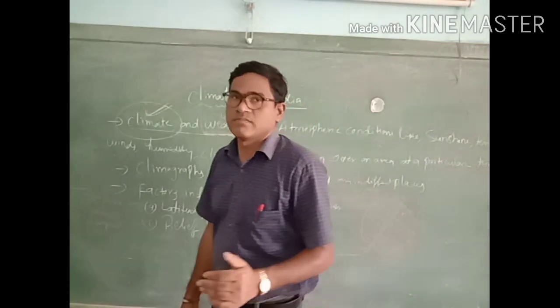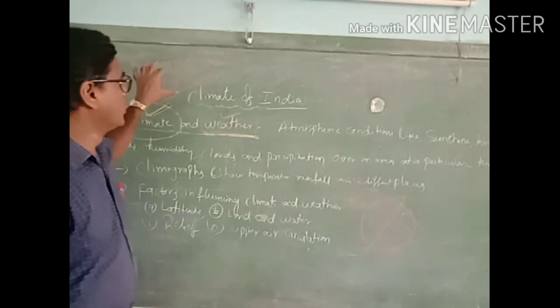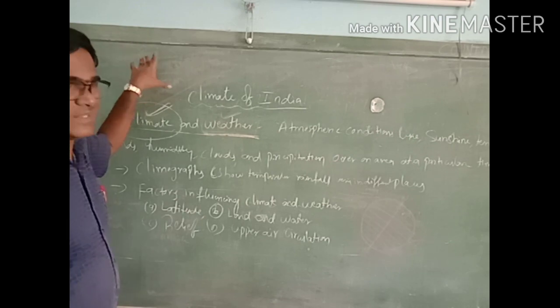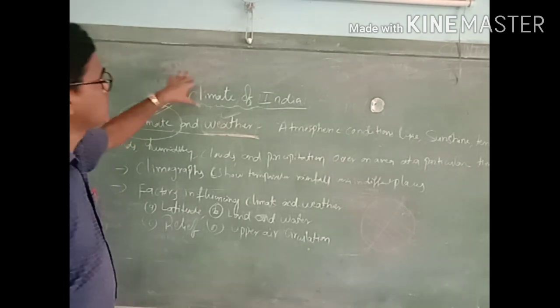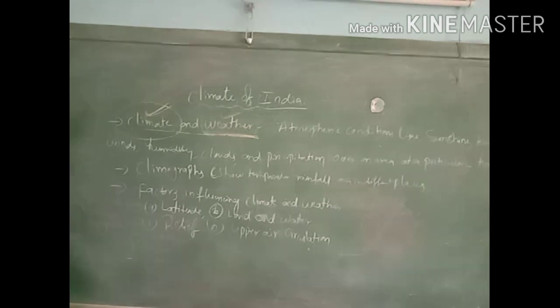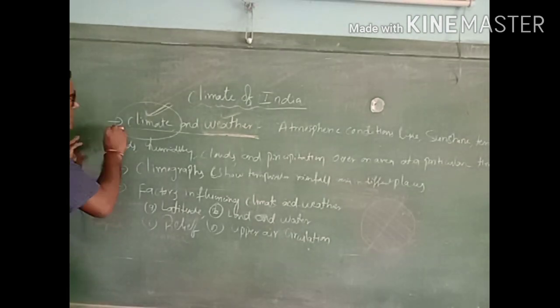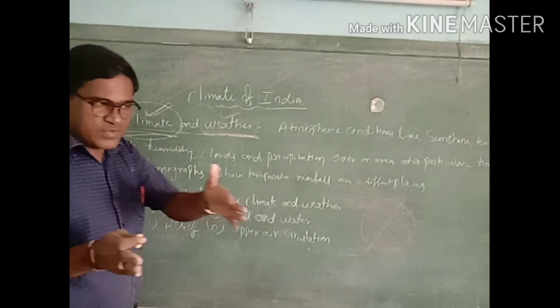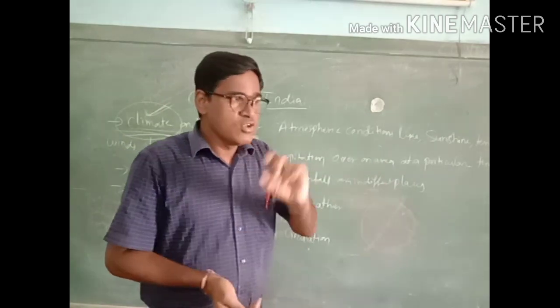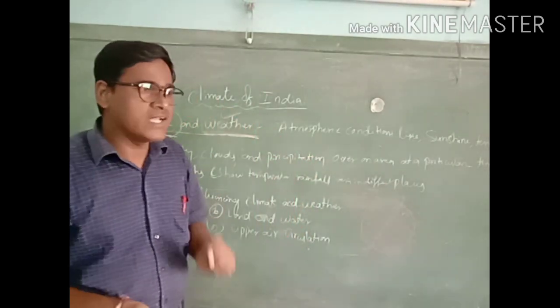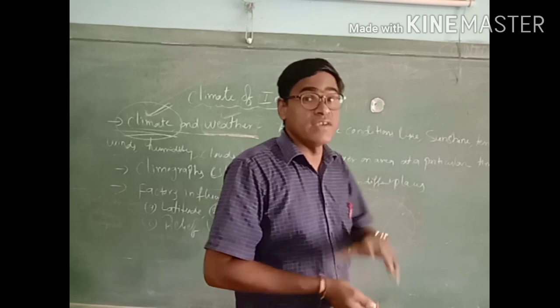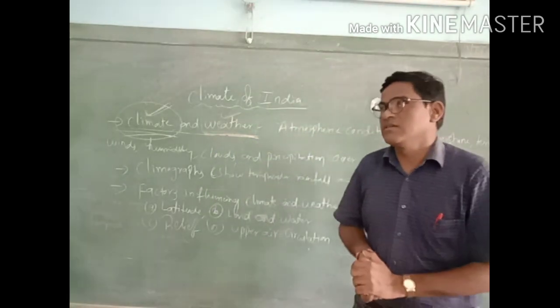Mausam means rhythm. That is a monsoon. It is the Arabic word Mausam. Mausam is the rhythm. Okay, monsoon type of climate in India. So what are the factors for this type of climate? Means, what are the factors that determine the climate condition of a country or any one place?